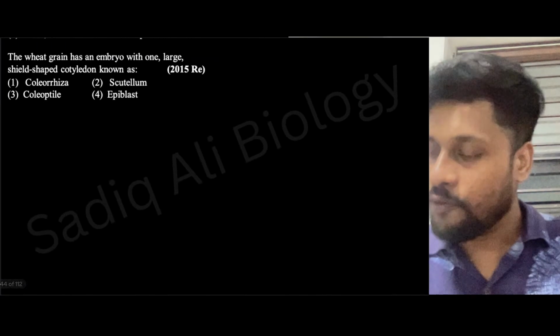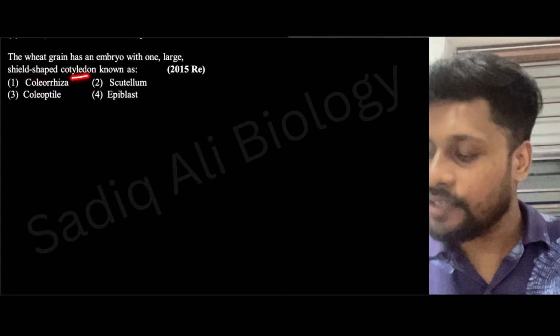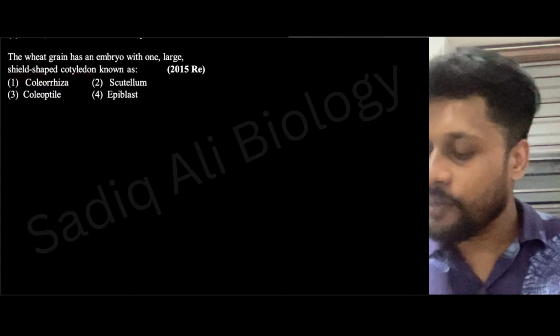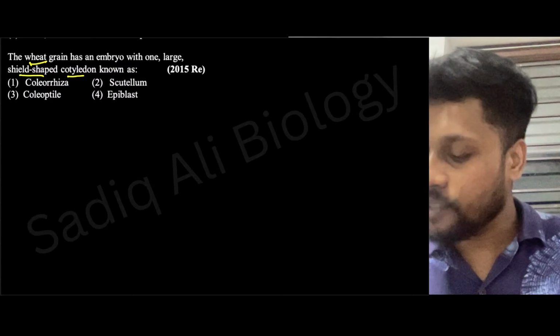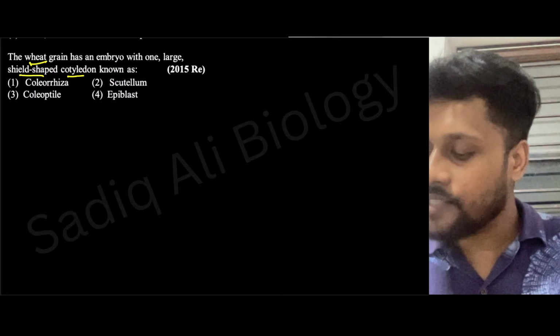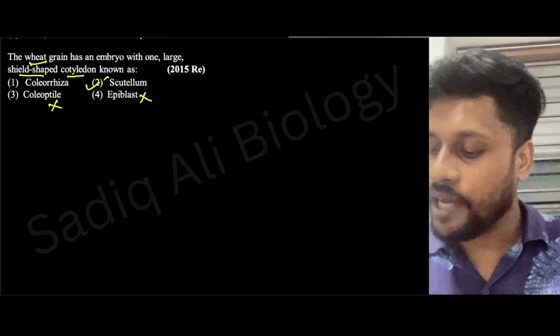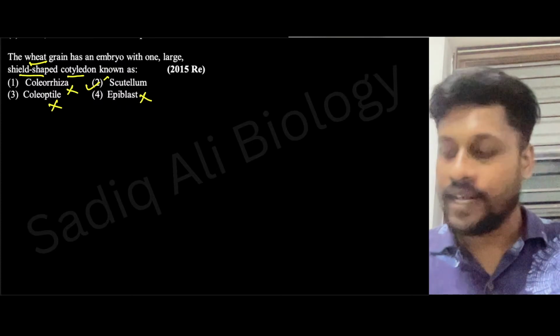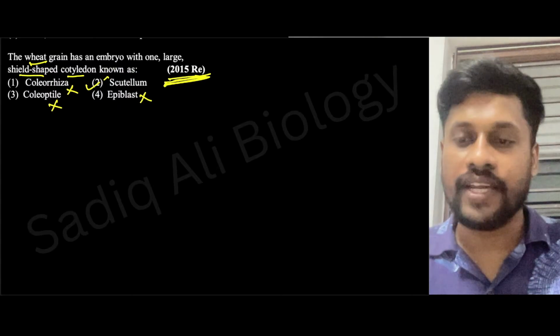Now, the wheat grain has an embryo with one large shield-shaped cotyledon known as what? What will be the answer? Shield-shaped cotyledon in wheat. Wheat means monocot. In monocot, the cotyledon is called scutellum, not epiblast, not coleoptile, not coleorhiza. Answer will be scutellum. This was the question from 2015 NEET.